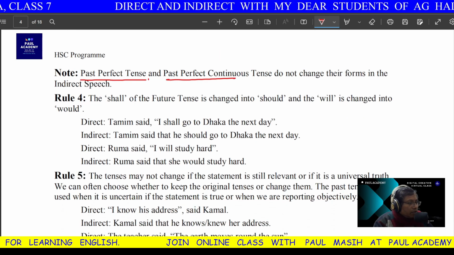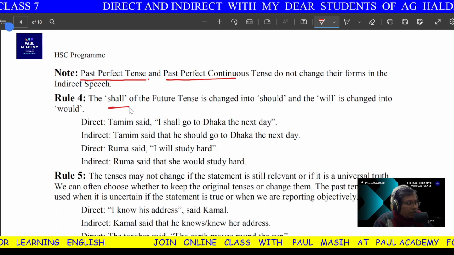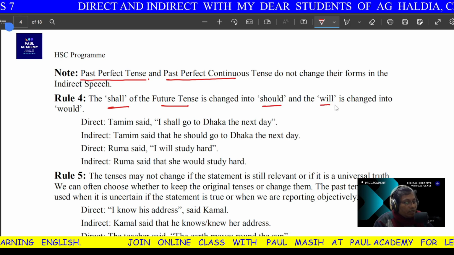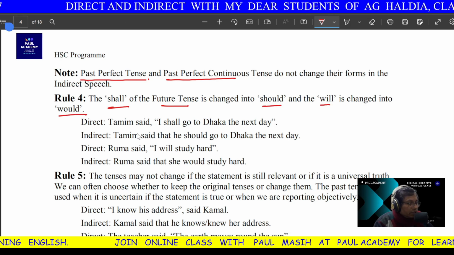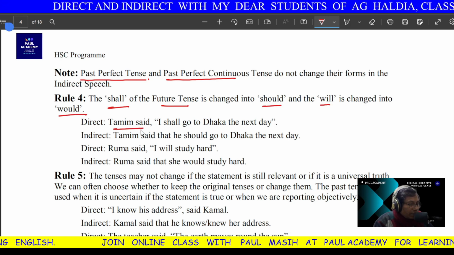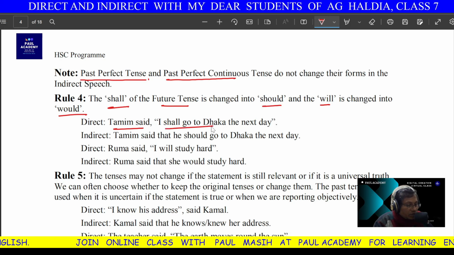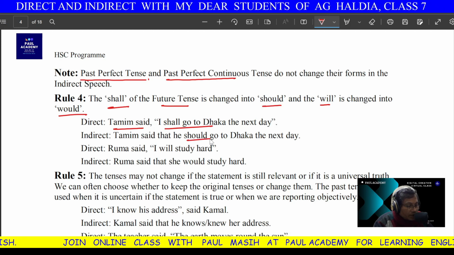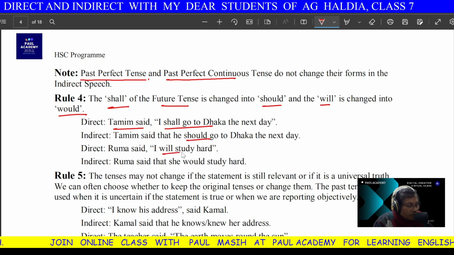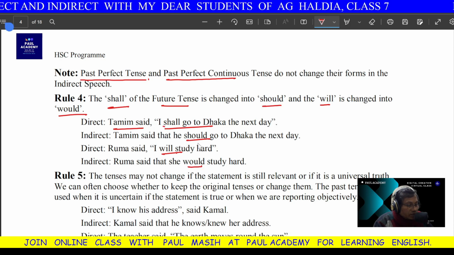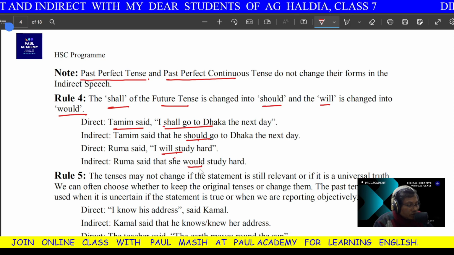Next, the shall of the future tense is changed into should and will changes into would. As I told you, if there is future tense in the inverted commas, that will be changed into past tense. If there is future tense, that is will, it changes into past tense would. So shall changes into should, will changes into would.